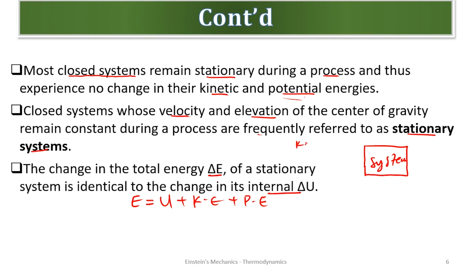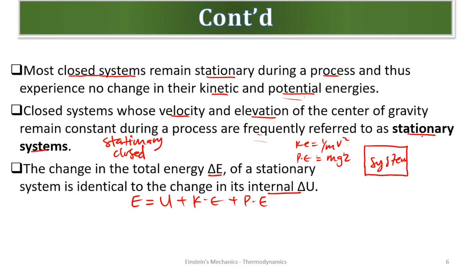Meaning, we know KE to be half mv square, and PE to be mgz or mgh. So now you are telling me the system is stationary, is closed, is stationary. These two words will be used. Stationary. Anytime you hear it in an analysis or a closed system, you have to pay attention to the kinetic and the potential energy.